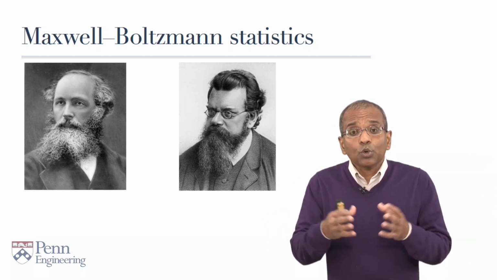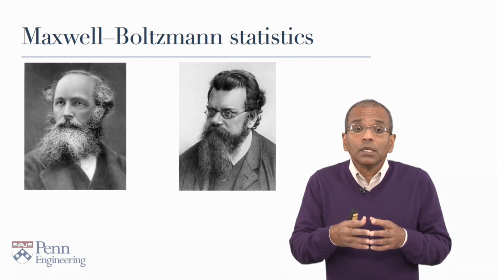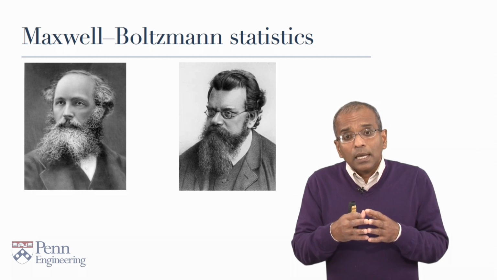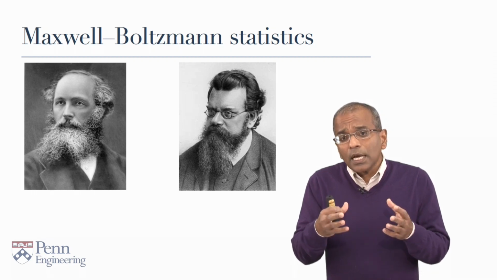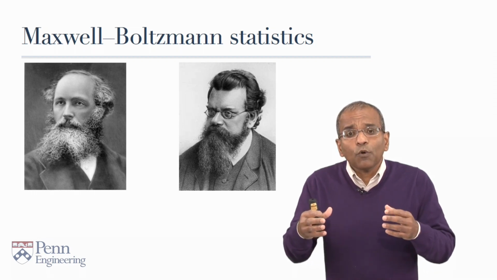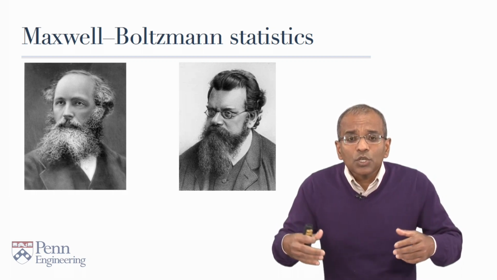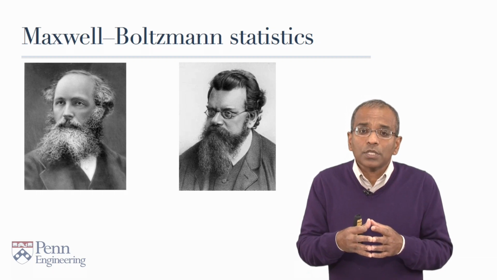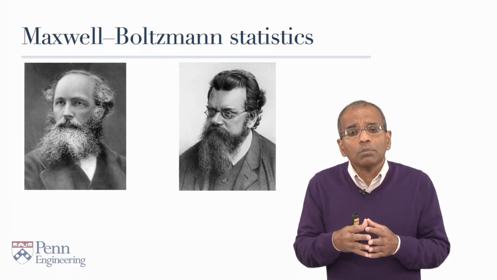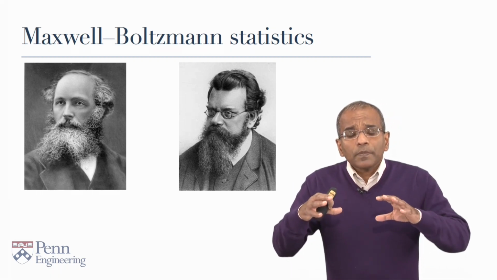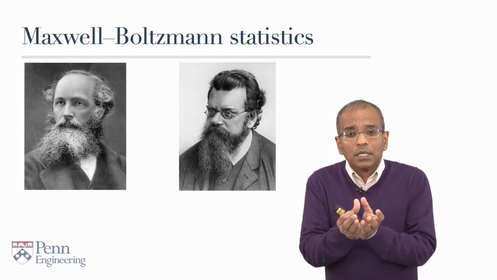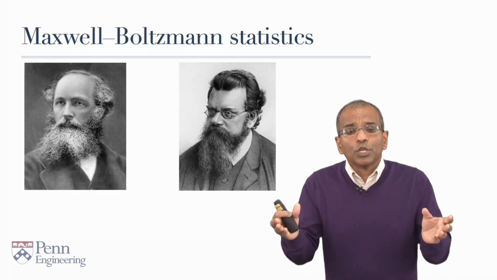Boltzmann sadly took his own life in 1906. He was an intense man, suffered bouts of depression, and sadly, he died just a few years before his theories were dramatically confirmed in experiments done by J.B. Perrin in Paris to measure Avogadro's number. But the main thrust of the Maxwell-Boltzmann ideas was essentially combinatorial.